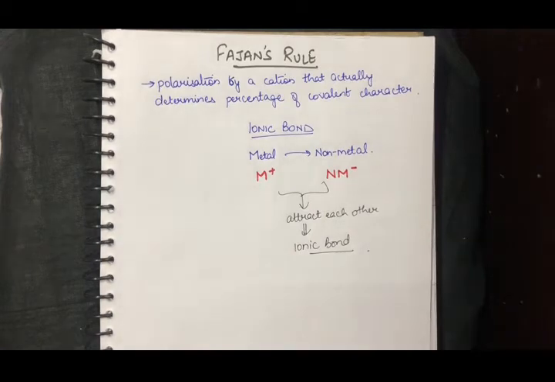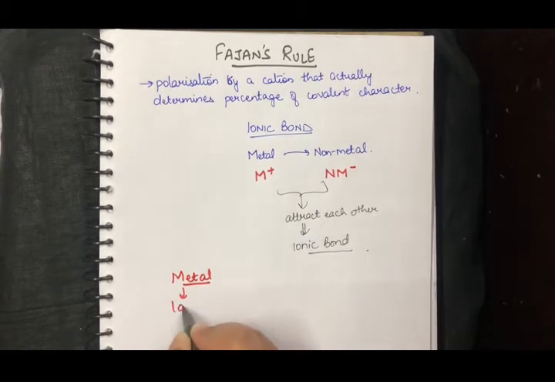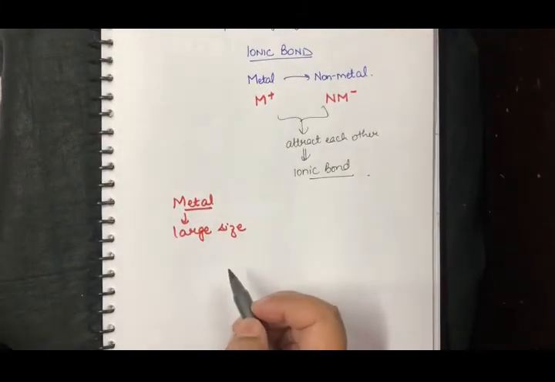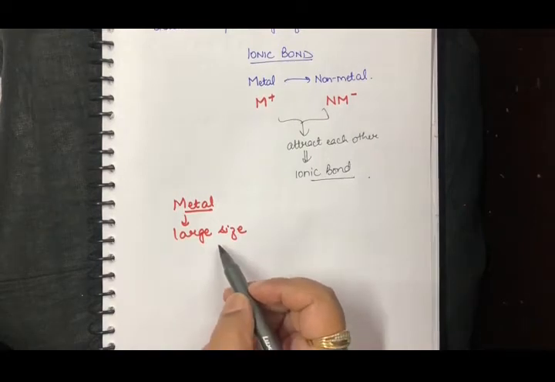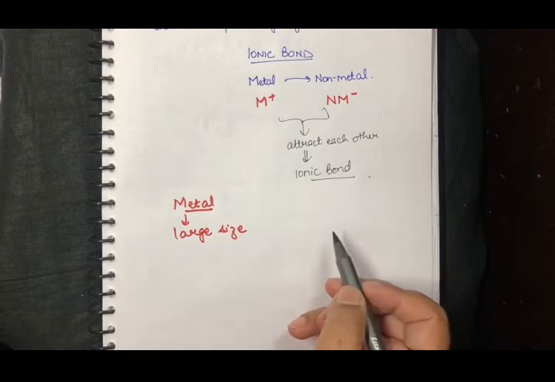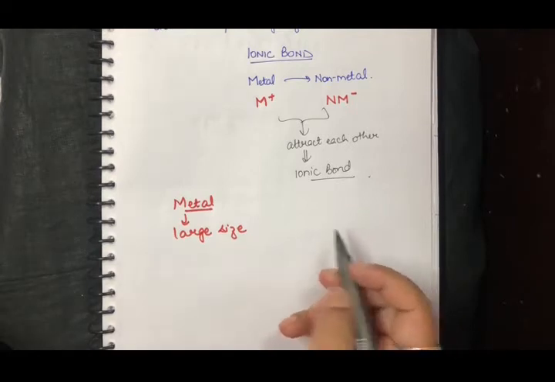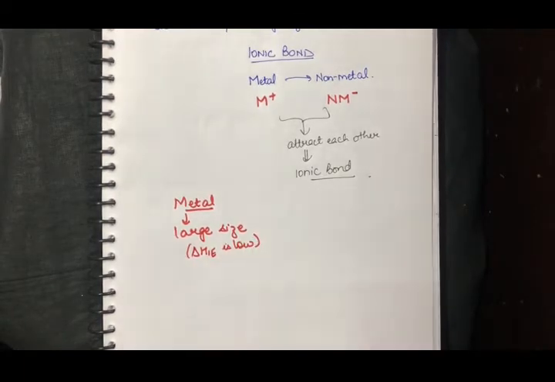Right. So now ideally, when an ionic bond will be formed, if I am talking about the metal, it is of large size. Why large size? Because if it is of large size, it would be able to donate its electron easily. If it is of large size, it is going to be very far away from the nucleus. It is going to be away from the nucleus pull. So it would be very easy for you to knock out that outermost electron. Or I can say that the ionization enthalpy is low.